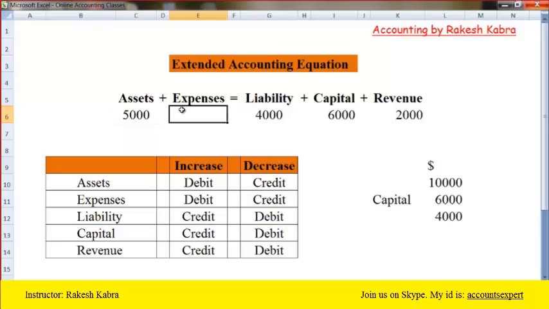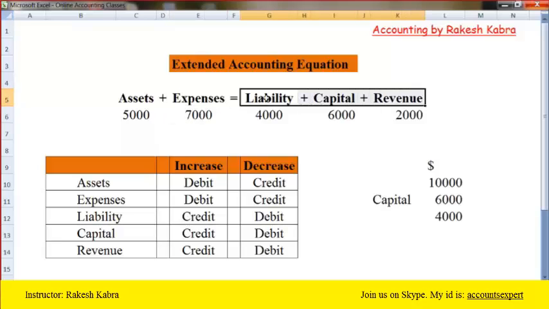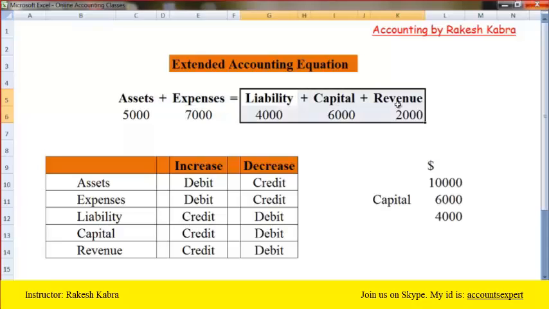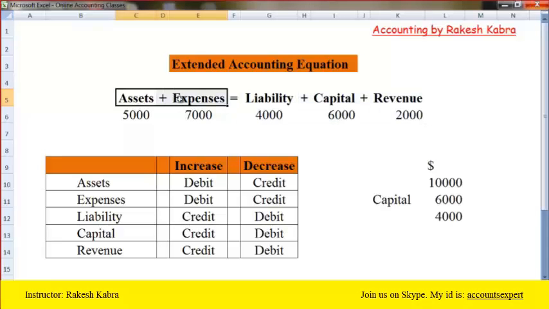The remaining 7,000 you will keep with you to meet routine expenses. Money is collected from three sources, and you use it for buying property or meeting routine expenses.